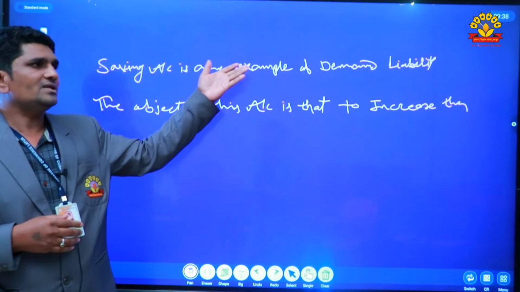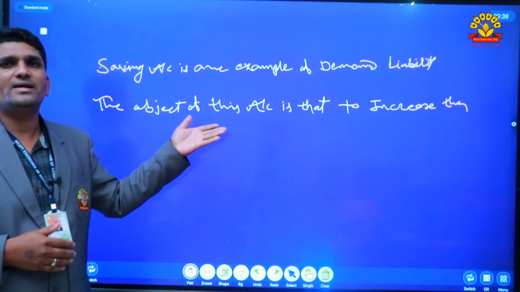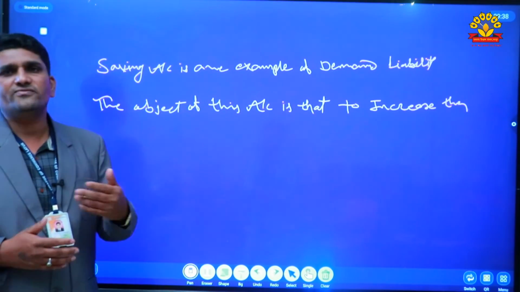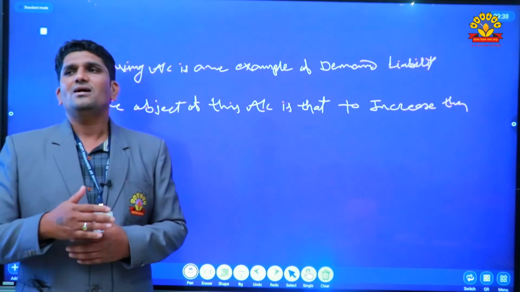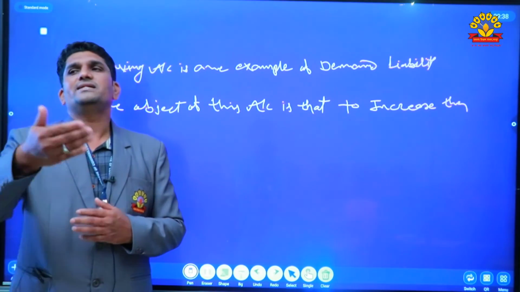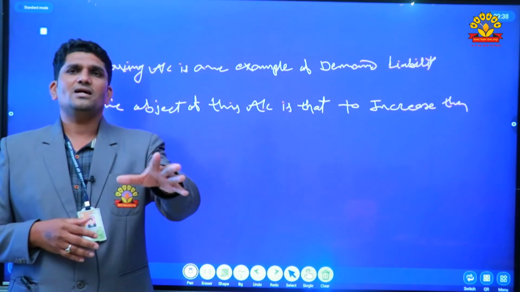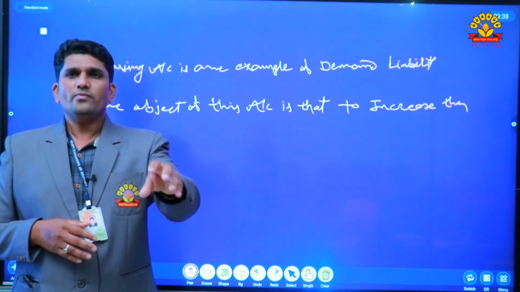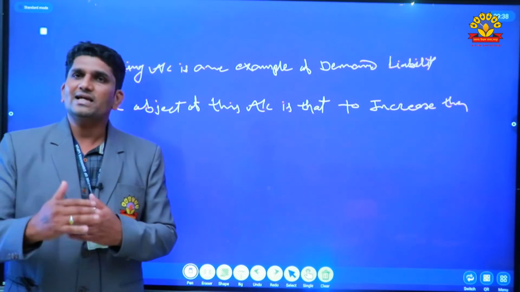Now we have to see the definition of the bank. As per the Banking Regulation Act 1949, bankers accept the deposits of the customers, repayable on demand. It is the main definition. In the banks, there are two very important functions: first is primary functions and second is secondary functions.